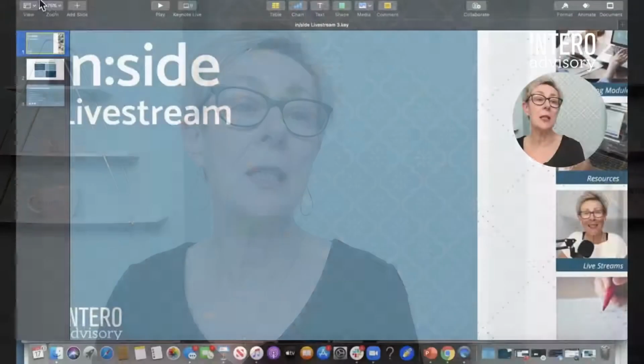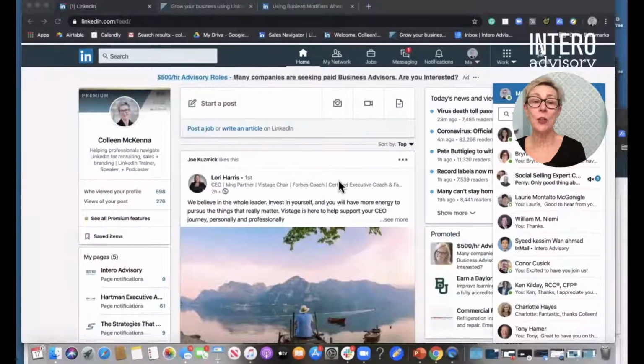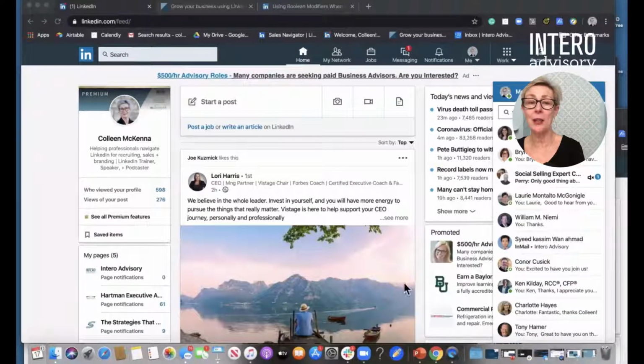Thinking about the searches that you need to create in order to find the right people. Very often, what I find is that people are not using Boolean modifiers, and they're not getting to the right group of people as quickly as they should. So I'm going to just jump in to LinkedIn, and I'm going to come in to my home page.